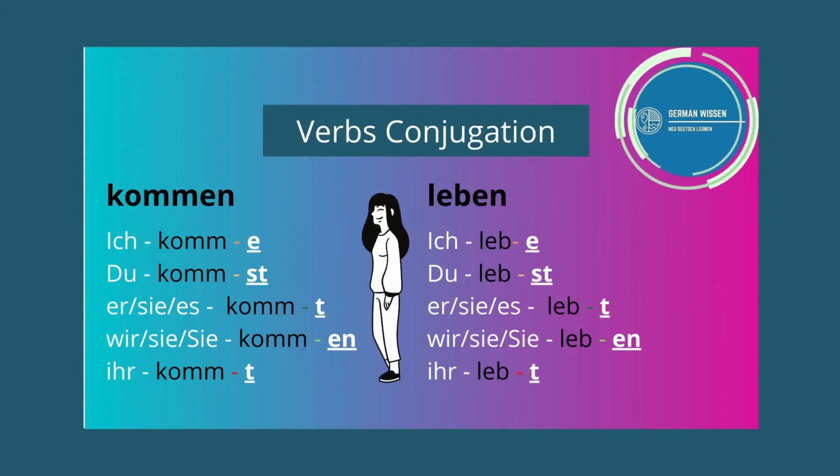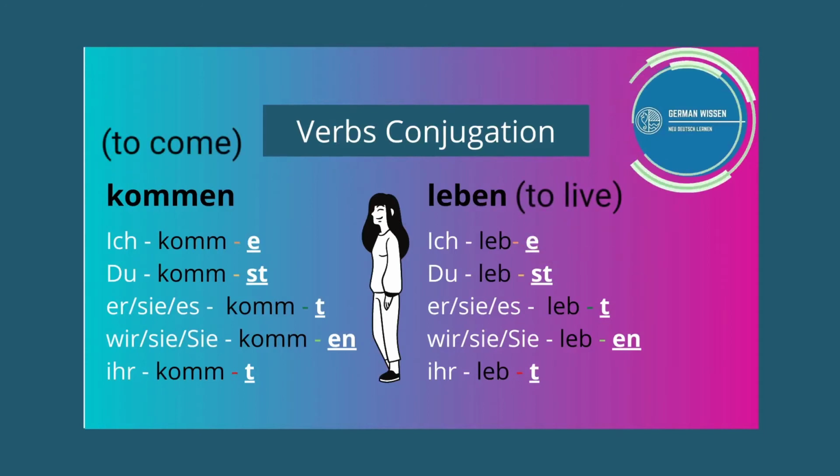Now the root words which we are using here are kommen and leben, which are to come and to live. So with the help of the endings, the sentences will be Ich komme, du kommst, er sie es kommt, wir kommen, sie kommen, and ihr kommt.